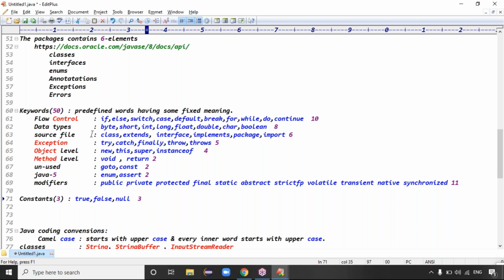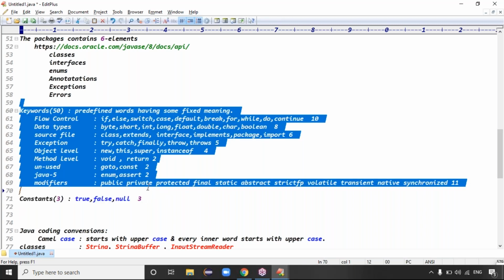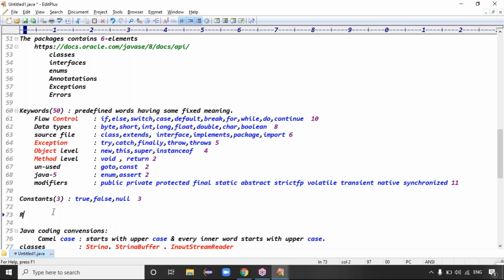Exactly, guys. So finally, how many keywords does Java contain? 50 keywords. How many constants? 3 constants. All together you can call them reserved words, guys. So how many reserved words does Java contain in total? Total it contains 53 reserved words, right? Java contains 53 reserved words, guys.